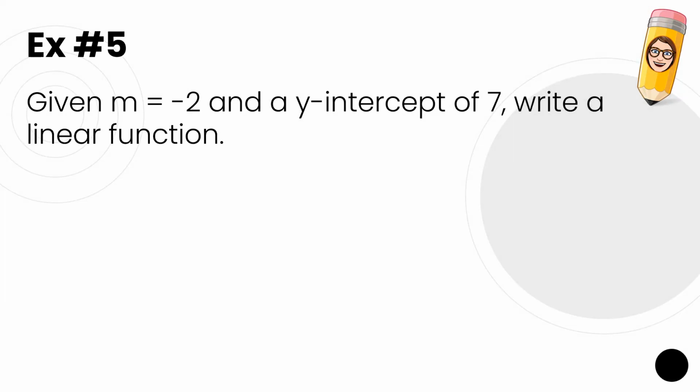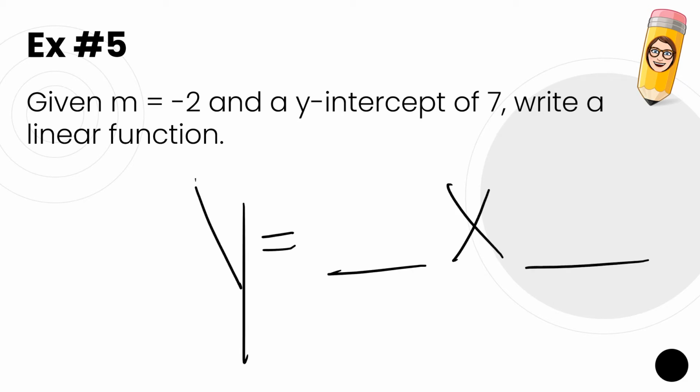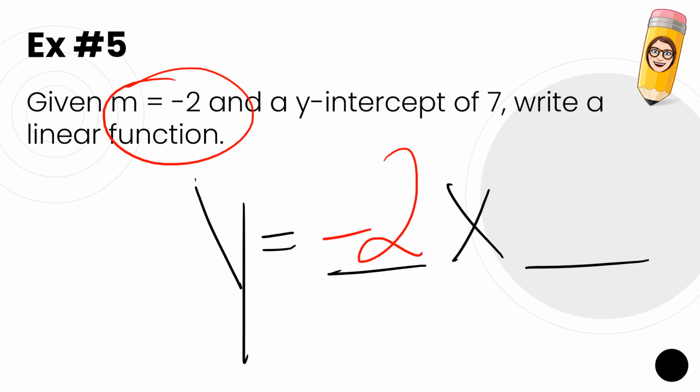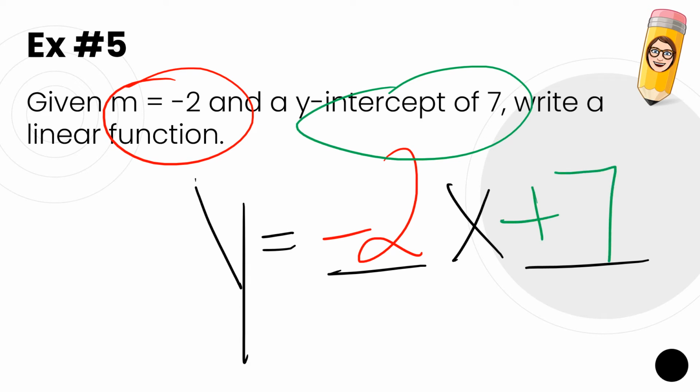Let's try this one. We're given that m equals -2, and it has a y-intercept of 7. Something x plus or minus something. My slope is -2. My b, my y-intercept, is a +7. Make sure you throw that plus sign in there.